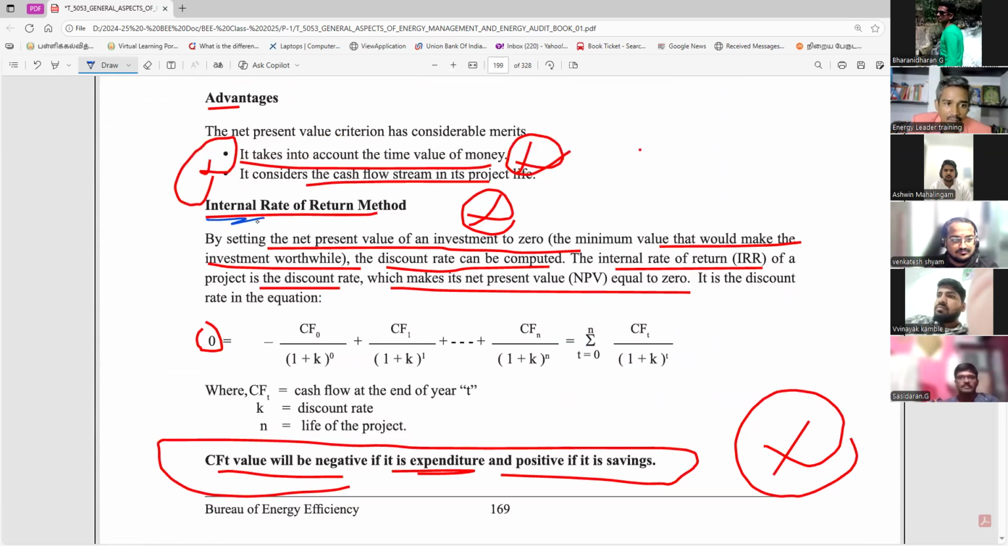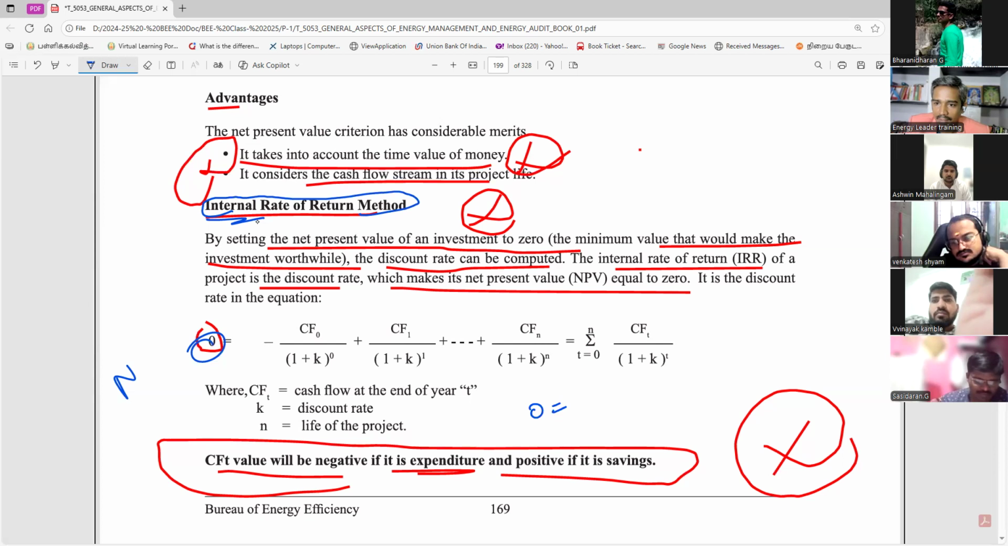What is the IRR value? This is 0. So 0 means we keep it at minimum. I don't get any profit. Net present value, there is no present value. But I have to find out the internal rate of return. How much is the internal rate of return for 0? I will get it.